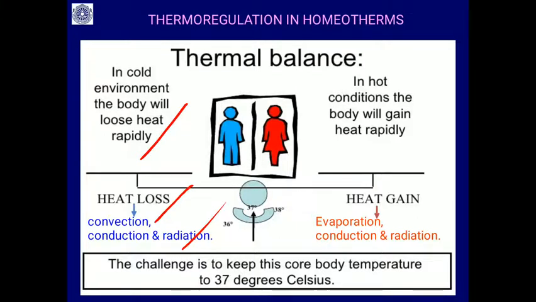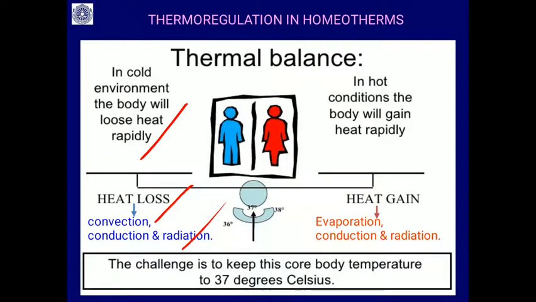for all enzymatic activities. In animals, all biochemical and metabolic reactions are catalyzed by one or the other enzymes, and these enzymes are active within a narrow range of temperature, 30 to 40 degree centigrade. The homeotherms, or endotherms, are very active animals because of this thermoregulation, and they are widely distributed because of this.